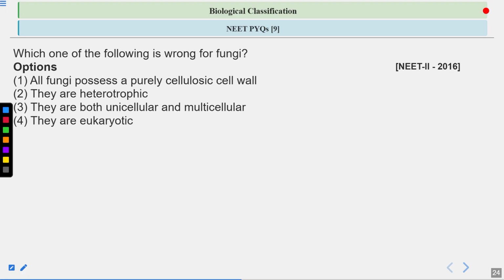Next question: which one of the following is wrong for the fungi? Or which of the following statements is false for the fungi? So what are the options here? Option A is all fungi possess a purely cellulosic cell wall. Second is they are heterotrophic. Third is they are both unicellular and multicellular. Fourth is they are eukaryotic. So what is the false statement? What is the incorrect statement? What will be the correct answer?